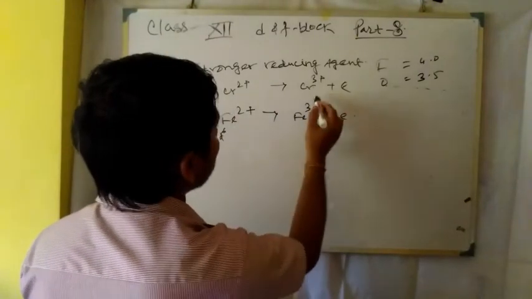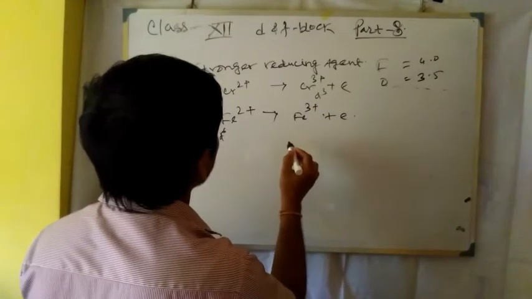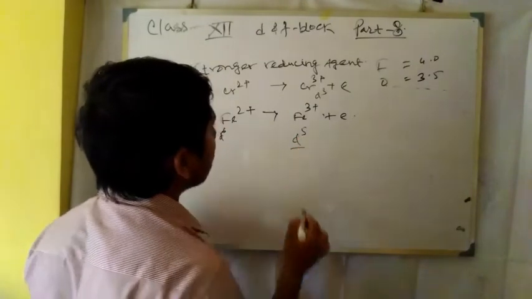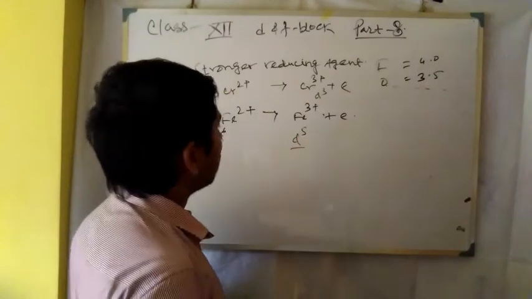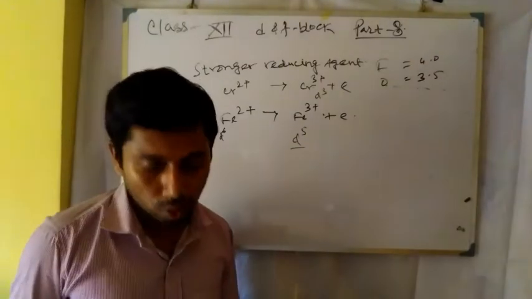Here chromium 3+ is D3, and in case of chromium 2+ it is D4.